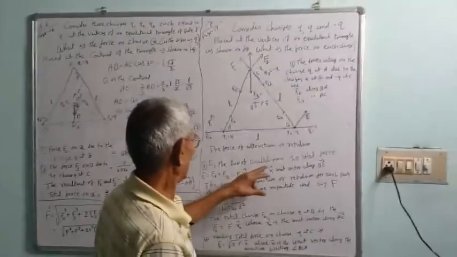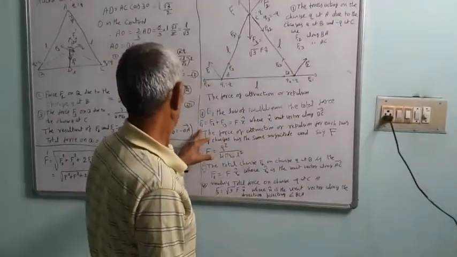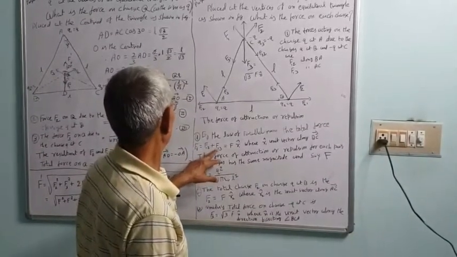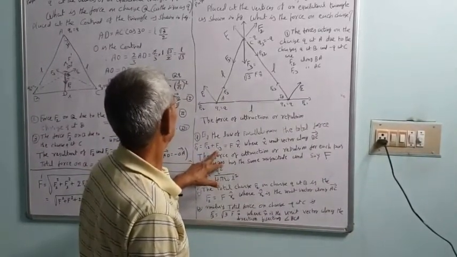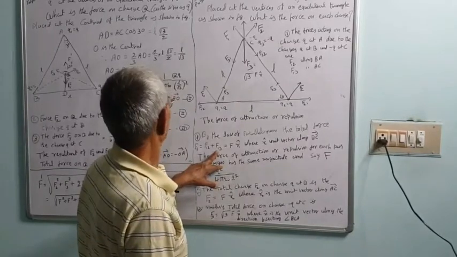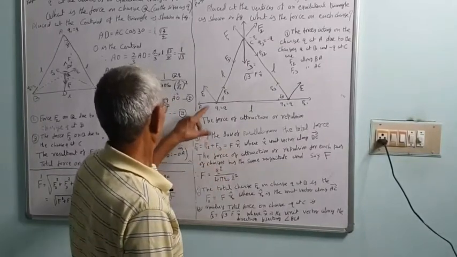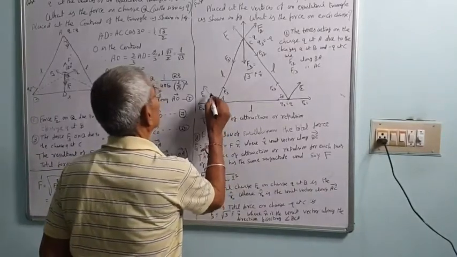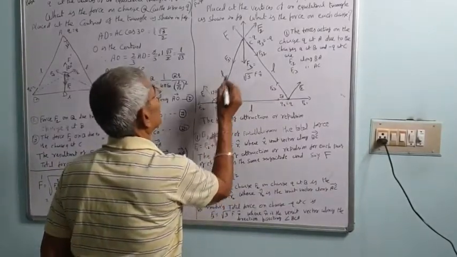By the law of parallelogram, the total force F1 is equal to F12 plus F13, that is equal to F. The angle between these two forces, as we have seen before, is 120 in this equilateral triangle.